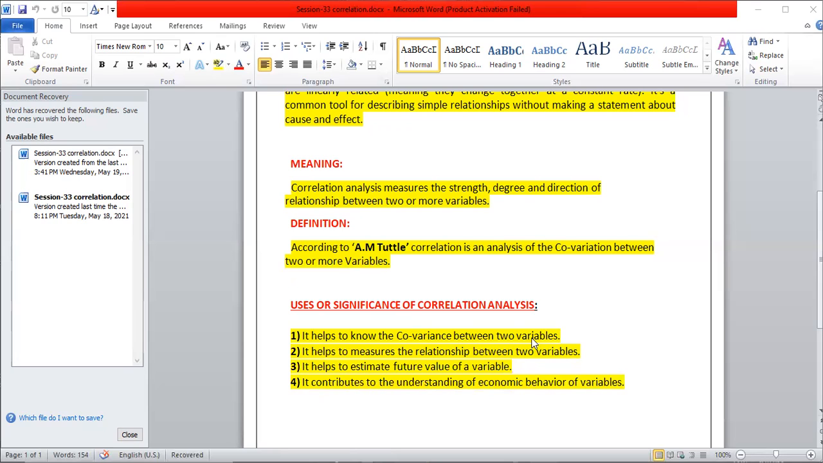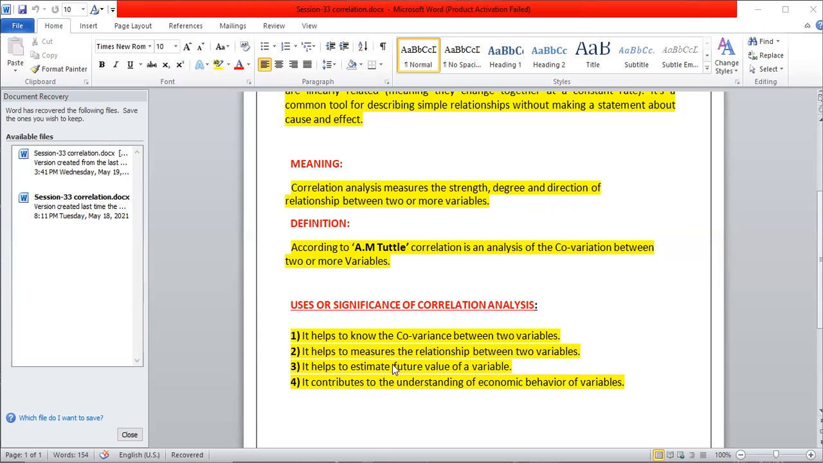Whether a relationship is there, and if the relationship is there, what type of relationship is there? Whether it may be positive or negative, that we study in the correlation analysis. It helps to know the way in which the relationship is there. So correlation analysis is helpful for the decision makers to know about the two variables' relationship, that is called the covariance of the two variables.